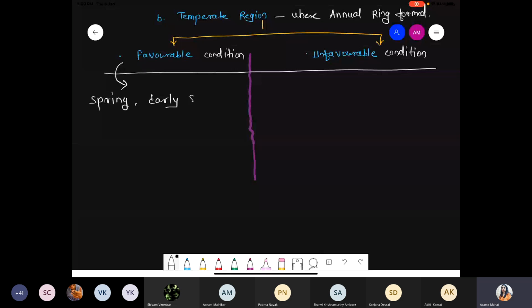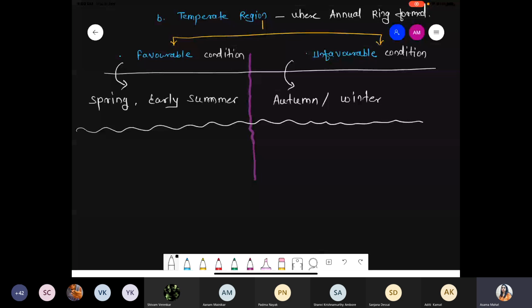Unfavorable condition means the autumn season, also called the winter. I hope आपको याद होगा, before I discuss this part, what is the meaning of the tropics, the equator, the polar region, now the temperate zone, right?